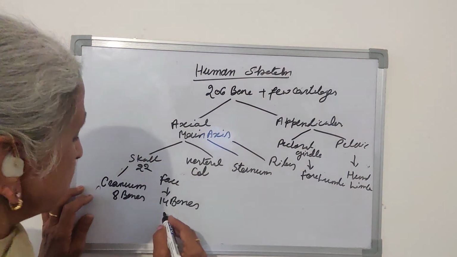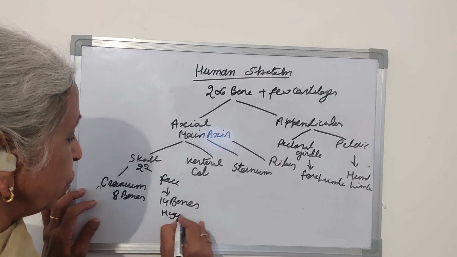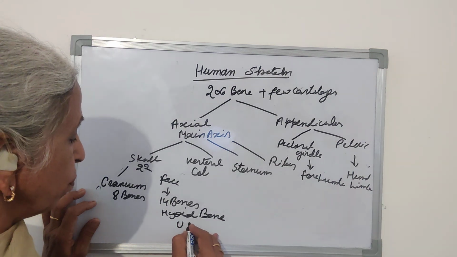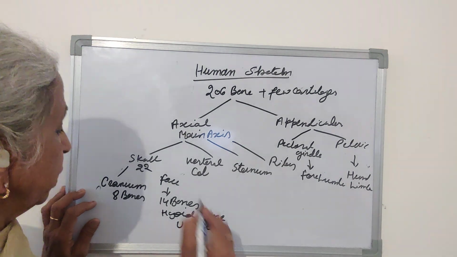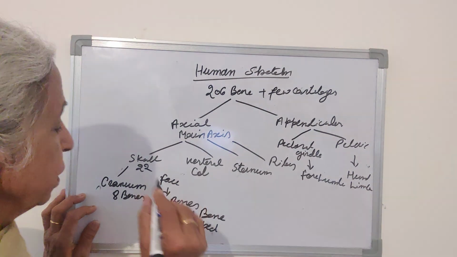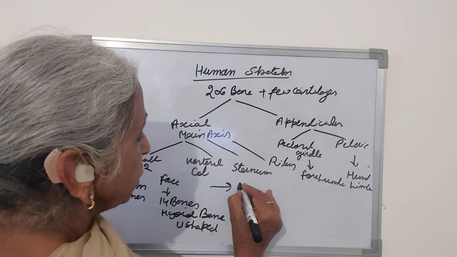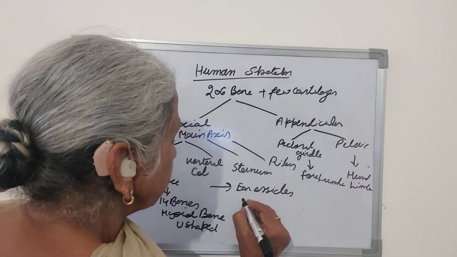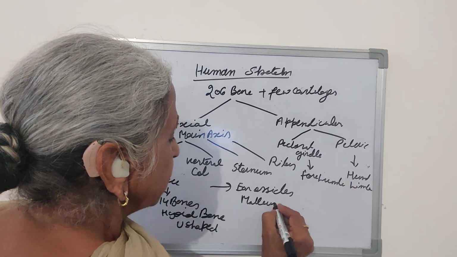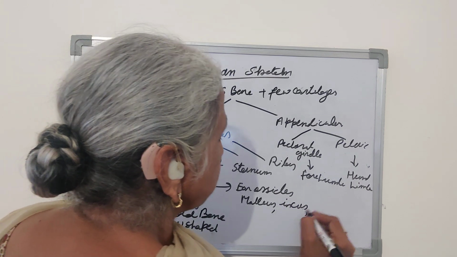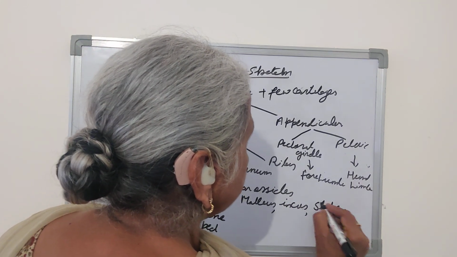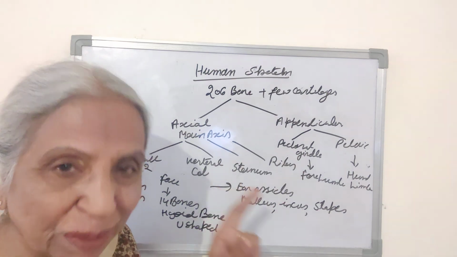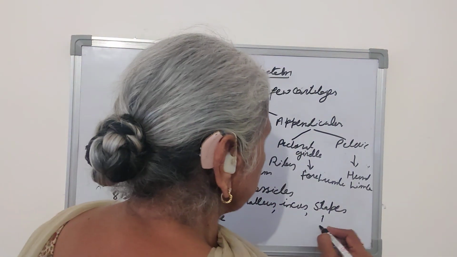So in the face, there is another bone present which is U-shaped, the hyoid bone. It is present at the base of the buccal cavity. And in addition to this, in the ear, 3 bones are present which are called the ear ossicles. The bones are malleus, incus, and stapes. Remember it, stapes is the smallest bone in the human body.